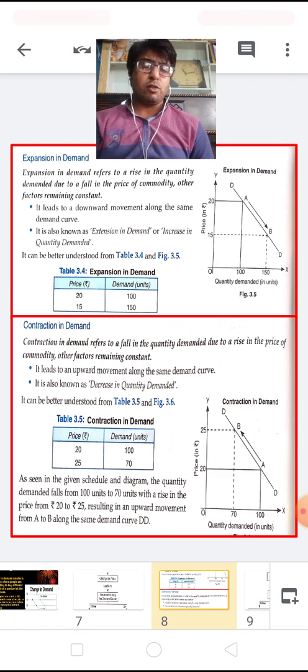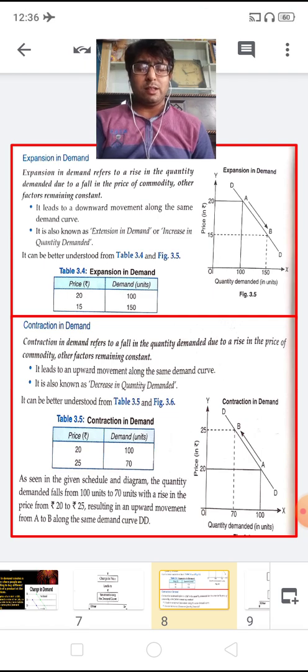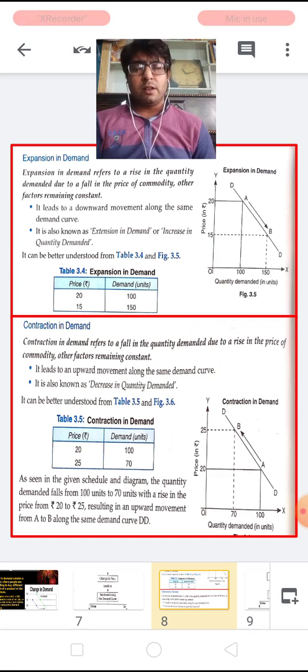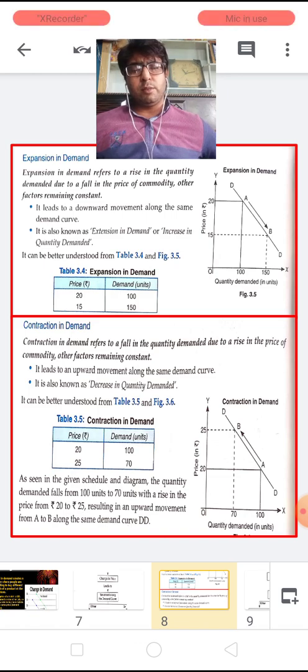We are keeping them constant, so we can assume that there is no change in these various determinants, and only because of the change in prices does the demand of the commodity increase or decrease. Now here we are going to learn the contraction in demand. If there is a contraction in demand, it leads to an upward movement along the same demand curve, and it is also known as decrease in quantity demanded.